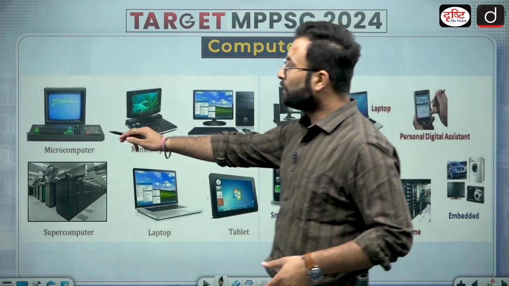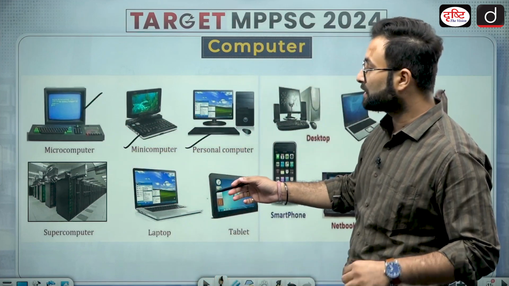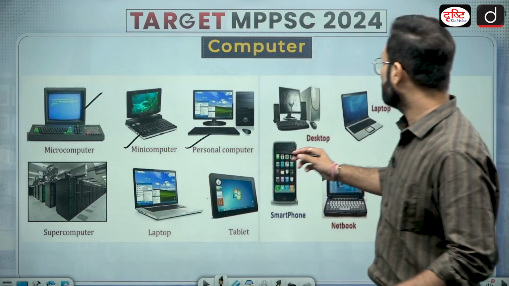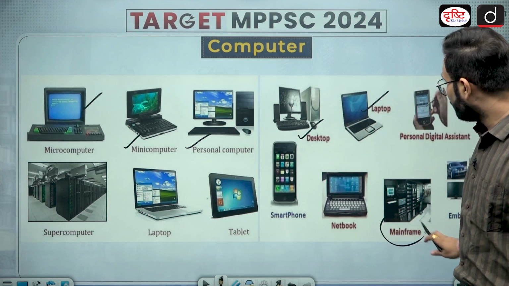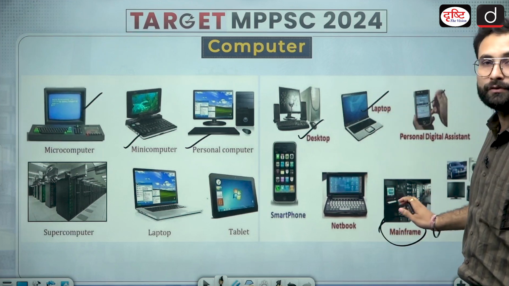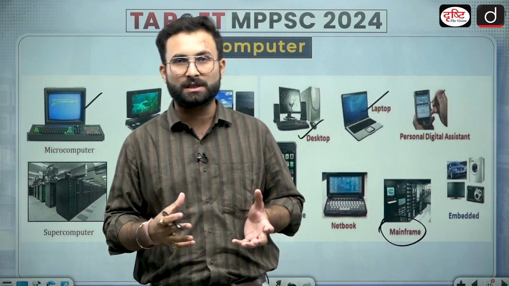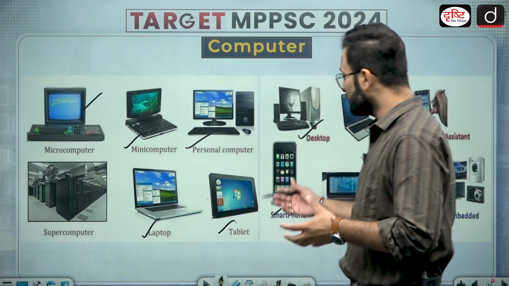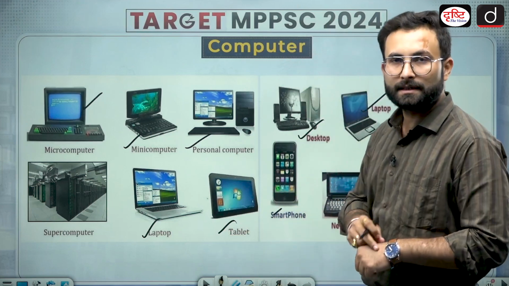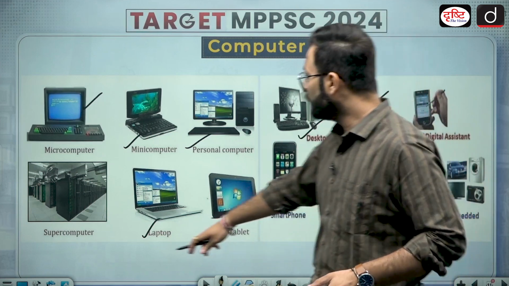These are the oldest: the microcomputers were there, then minicomputers came, then the personal computers, desktops, and laptops. These are the mainframe computers. You can see the kind of CPUs they have. This is huge because they need such processing power. Then here you can see laptops, tablets, smartphones. Smartphones, your digital watch, all these things are basically computers. Then you have supercomputers.